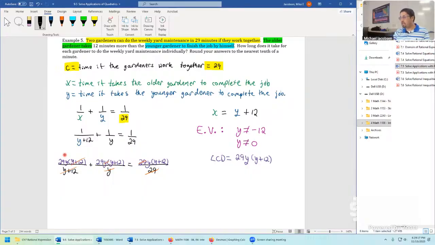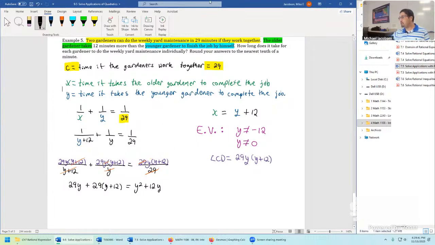On this term, it's just 29y surviving, plus, on this term, it's 29 times y plus 12, equals, and on the last one, distribute y through, and you get y squared plus 12y.